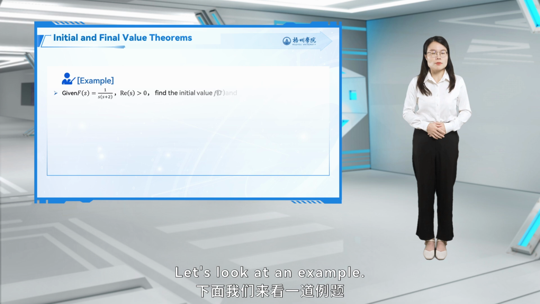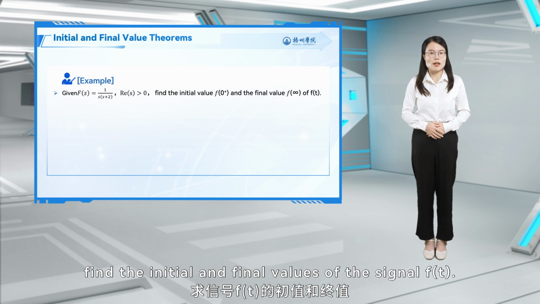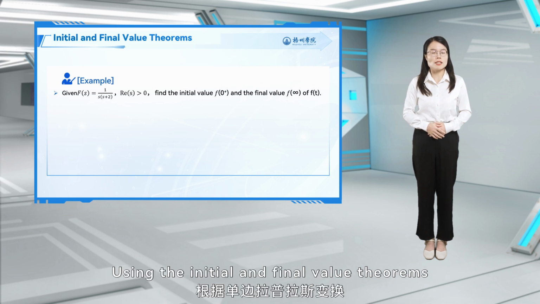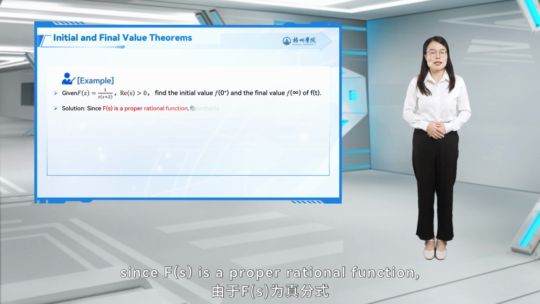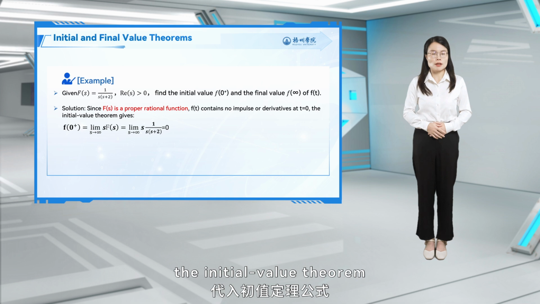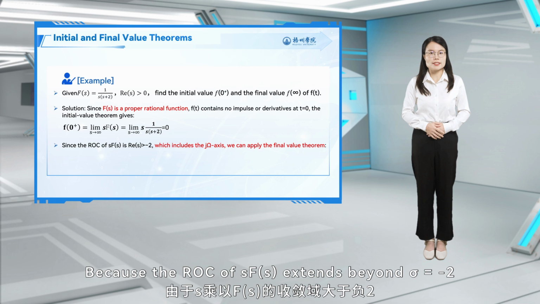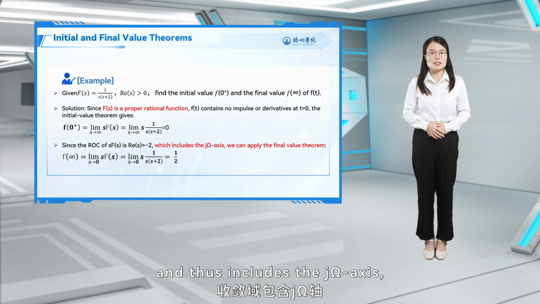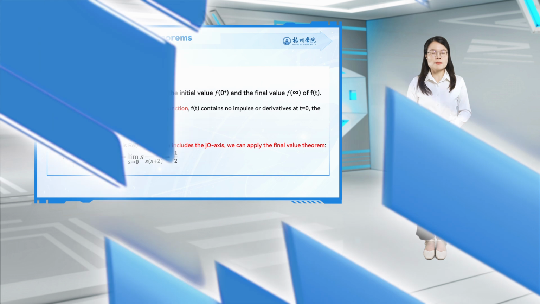Let's look at an example. Given the Laplace transform F(s) of a signal f(t), find the initial and final values of the signal f(t). Using the initial and final value theorems for the one-sided Laplace transform, since F(s) is a proper rational function, f(t) contains no impulse or derivatives at t equals 0, and the initial value theorem gives an initial value of 0. Because the ROC of s times F(s) extends beyond sigma equals minus 2, and thus includes the j omega axis, the final value theorem yields a steady-state value of 1/2.